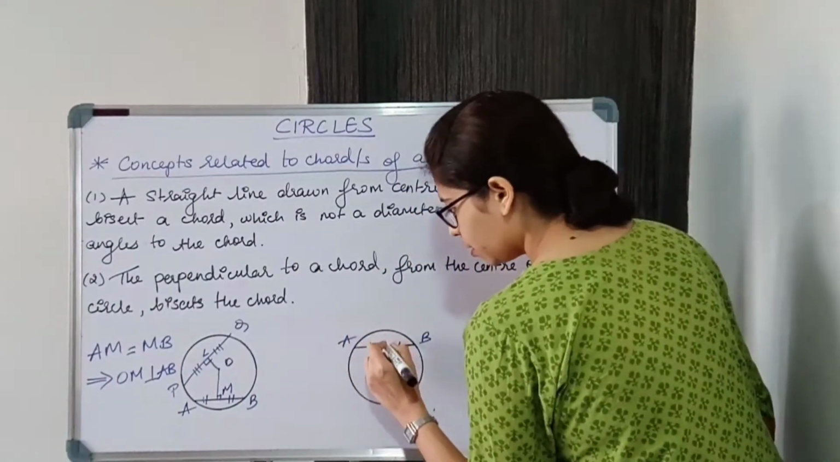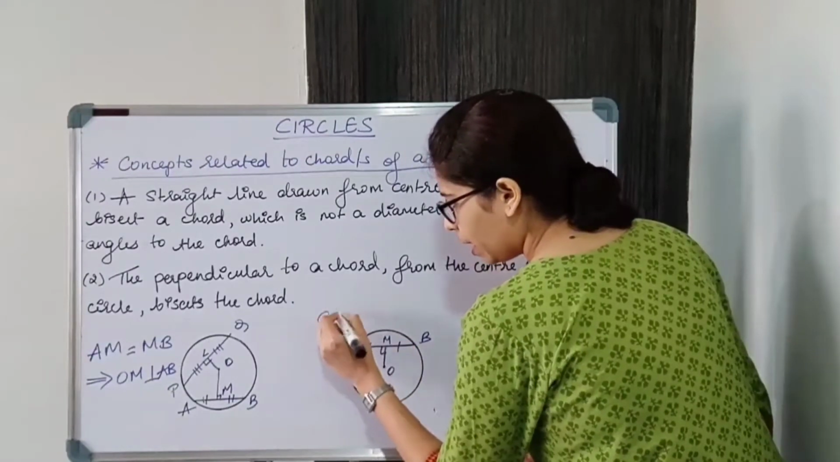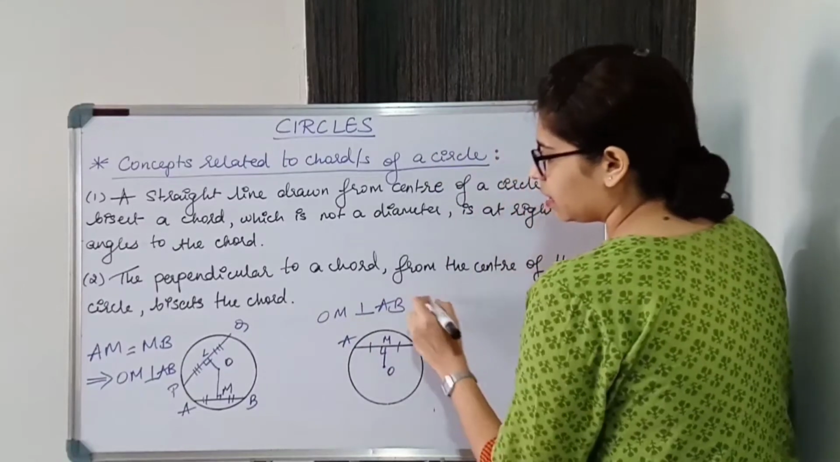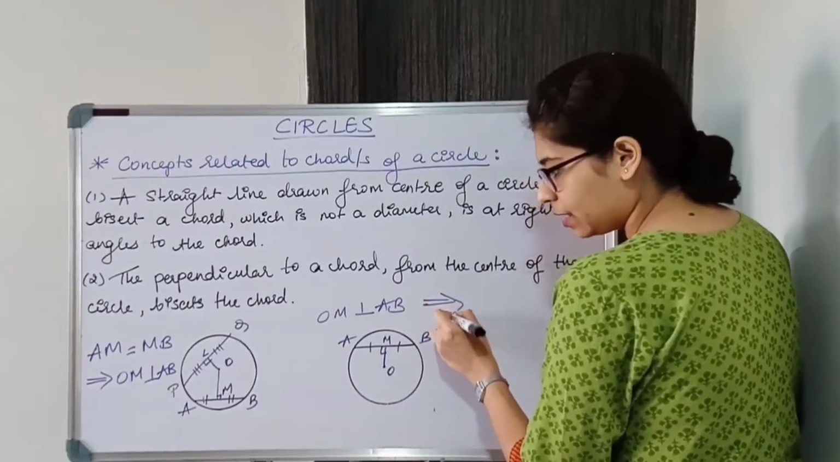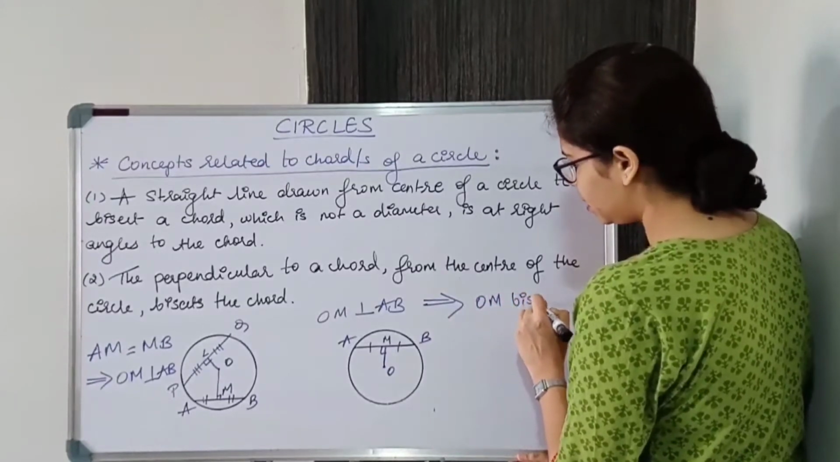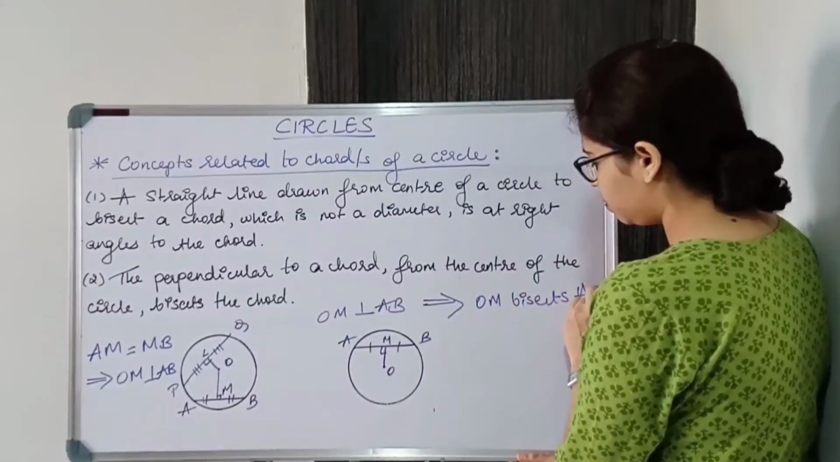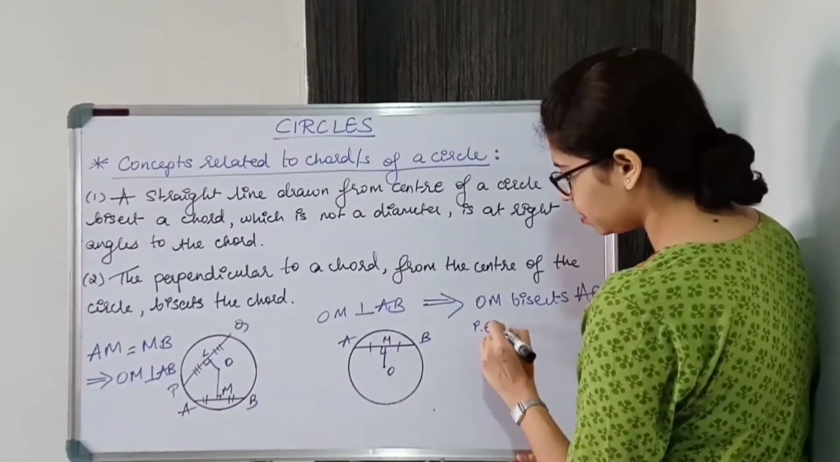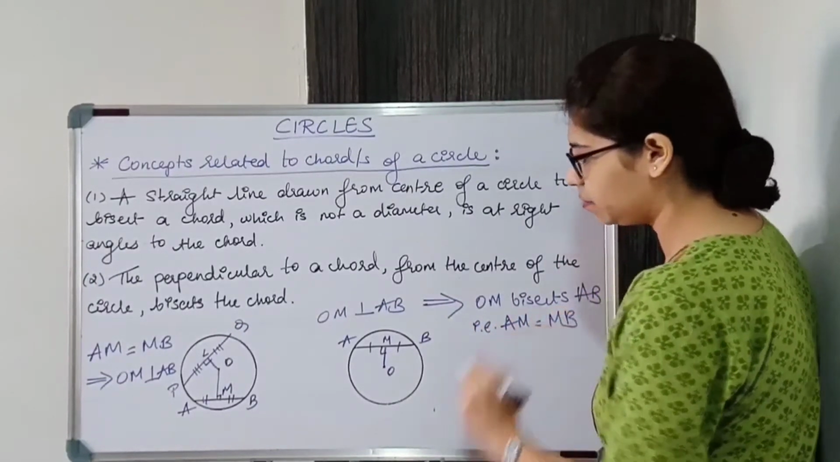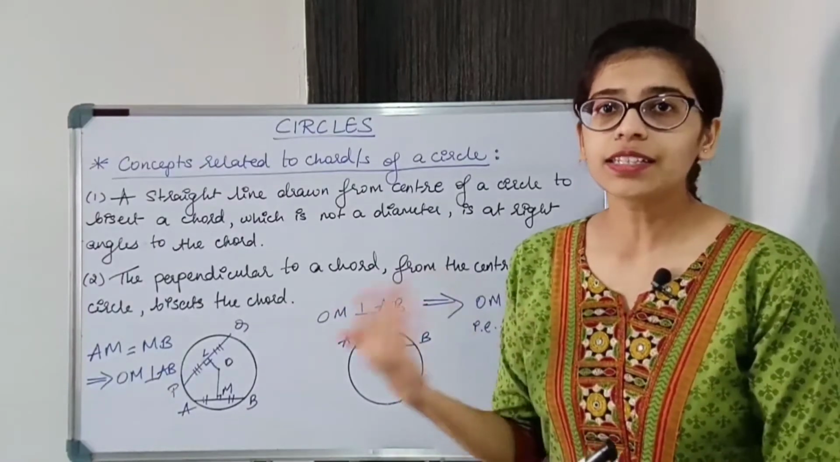So if OM is perpendicular to AB, then it implies that OM bisects AB. That is, AM is equal to MB. This is the other way around.